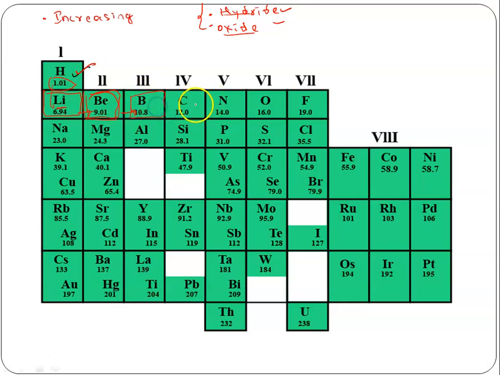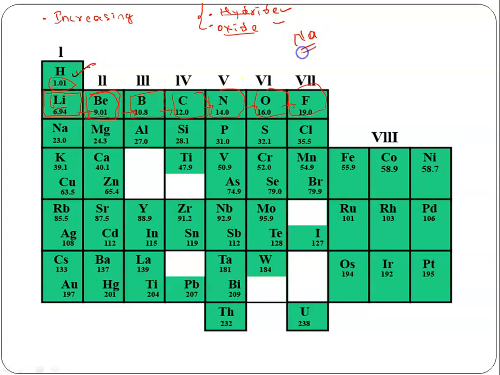Then he placed it in the horizontal row. Like that, he got carbon, then he placed it in the horizontal row. Then he got nitrogen, and he placed it here. Then he got oxygen in the horizontal row. Then he got fluorine, and then he placed it. Hence he placed it in the horizontal row. Once he got sodium,